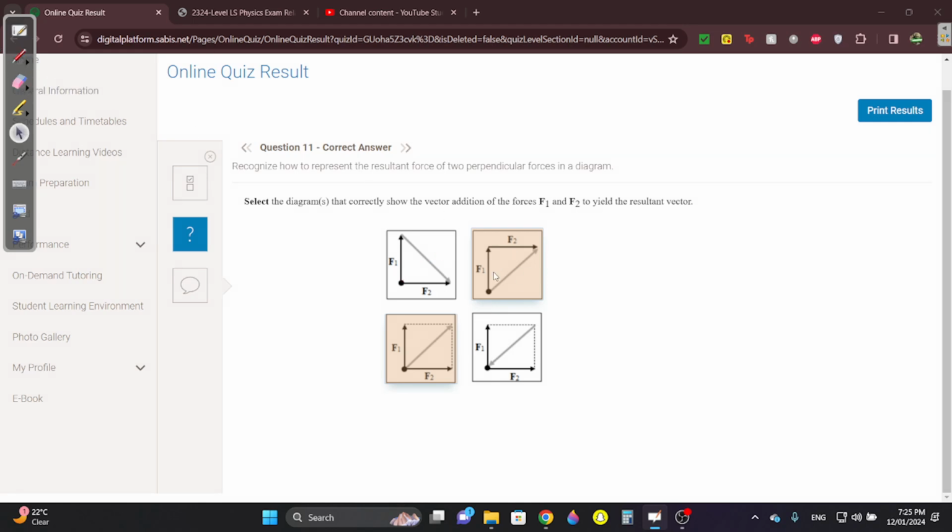You're gonna tell me, why is it not coming out in between here? It is, if you drew F2 down, it is. You see? You're gonna tell me, will you draw F2 up here? Now it's gonna be in between. No, it's not in between because this arrow is going upwards, if you know what I mean. This is not in between. That's why it's just these two. It's correct.